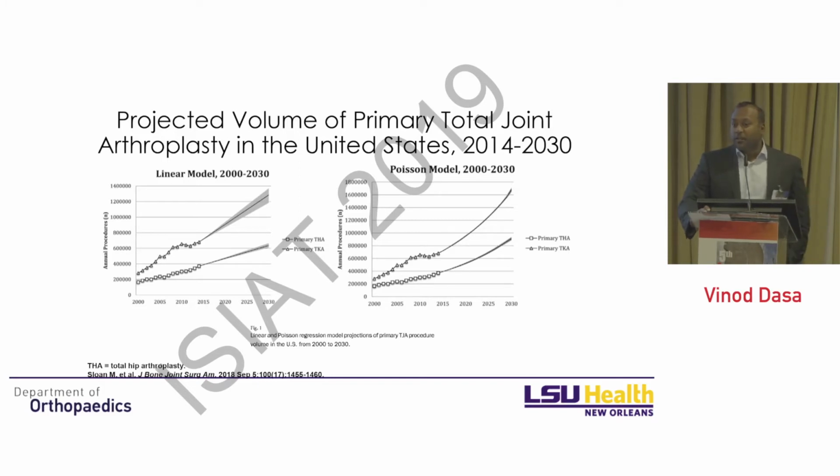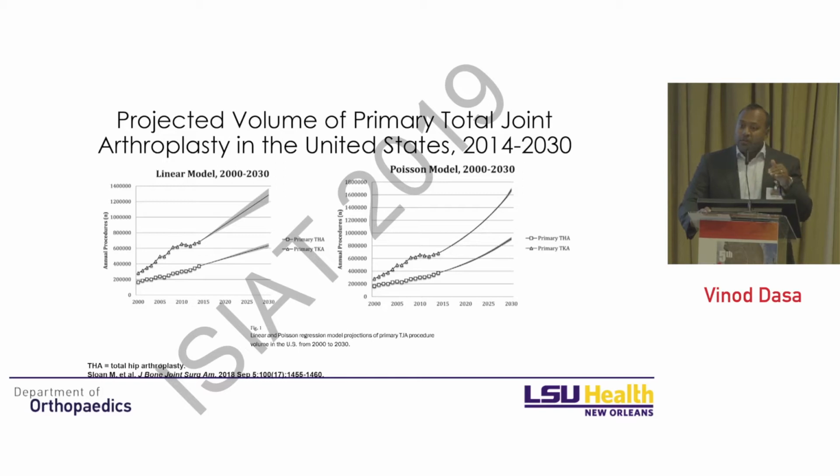You can see the amount of total knee and total hip arthroplasties that are coming our way. And for those of us that are fellowship-trained total joint surgeons, we are not going to be able to handle the amount of volume coming towards us. And so are there opportunities to change the natural history and disease progression over time?